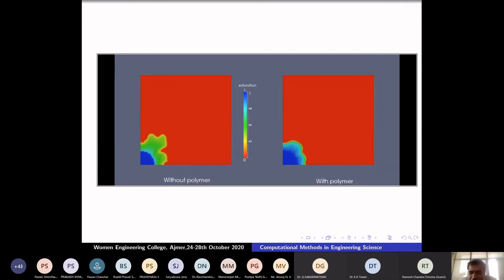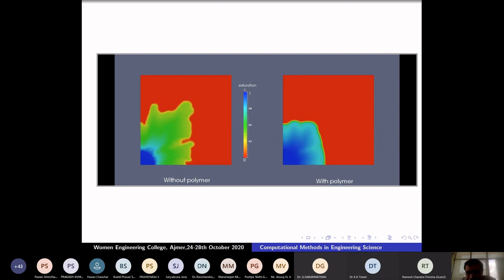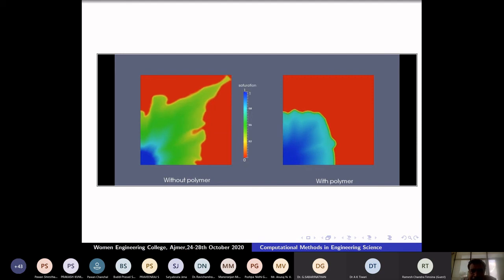In the next slide, you can see this experiment. On the left side, the polymer is not dissolved. On the right side, the polymer is dissolved. The right side experiment moves very slowly because the water is thickened and sweeping is better. On the left side the water is very thin and moves very fast. It reaches the output well faster and stops, but still the sweeping is much better on the right hand side.